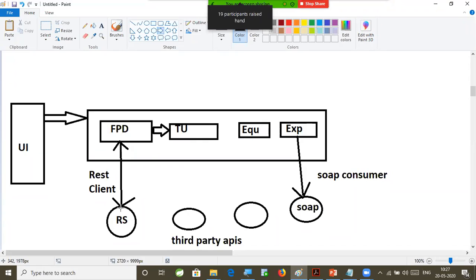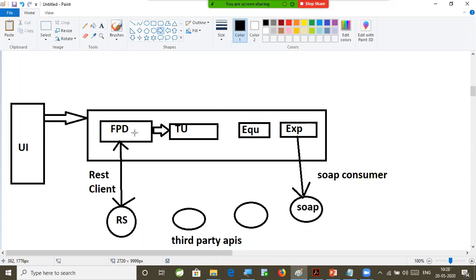I will take some third party API and show you how to communicate with it by developing a REST client. Then in microservices, I am going to tell you how inter-service communication will happen. Because in my project, there are 10 microservices. The first microservice wants to talk to the second microservice, both belonging to our project only. Then it will be called inter-microservice communication. That also will be explained.